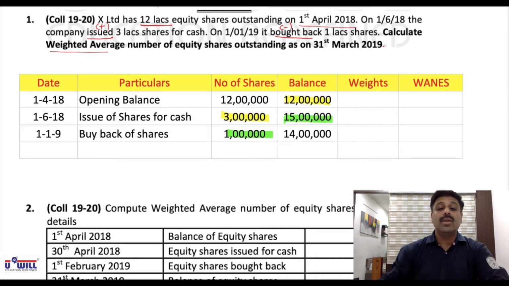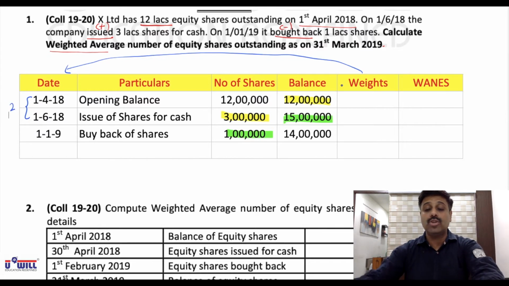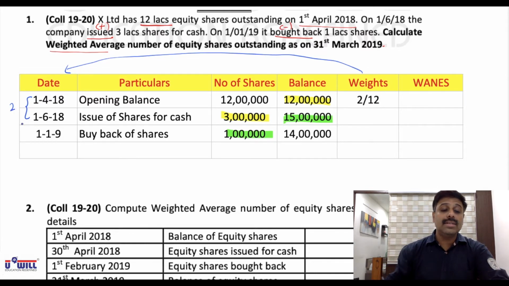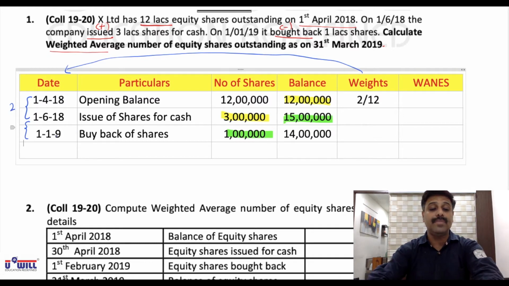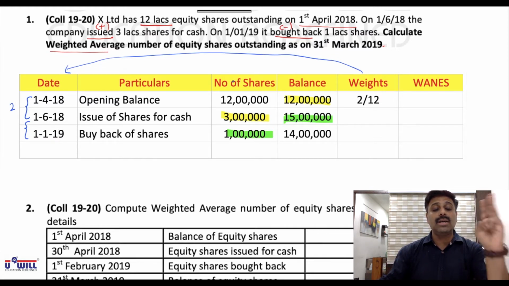Now how will we assign the weights? Understand it. Weights will be obtained based on the time period. See here, 1st April to 1st June. June won't be included, so April and May, 2 months. So here the weight will be 2/12. Then 1st June to 1st January 2019: June, July, August, September, October, November, December.